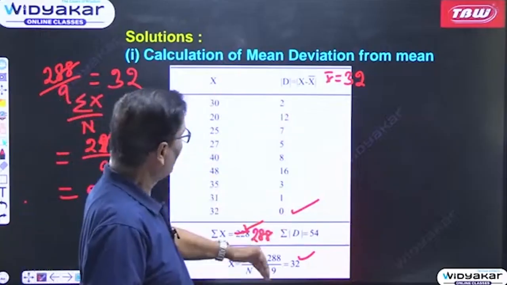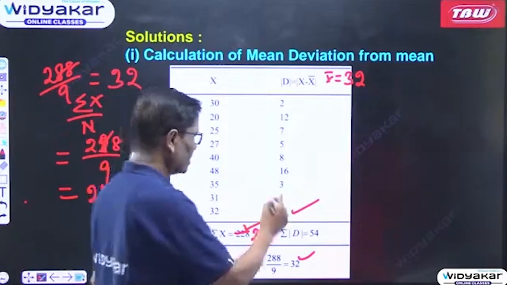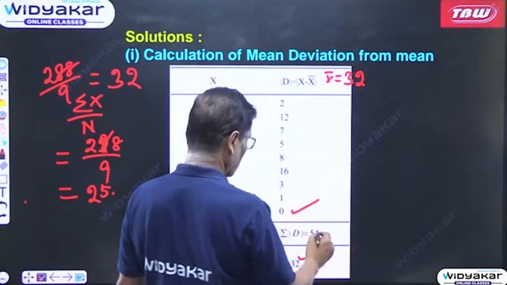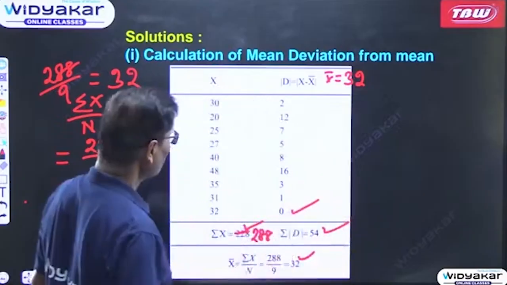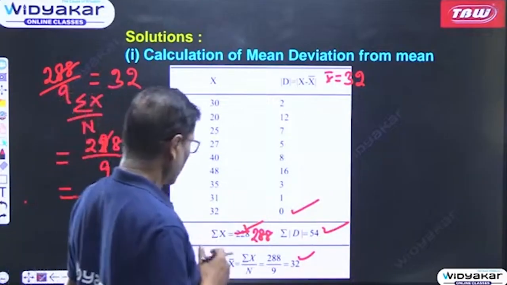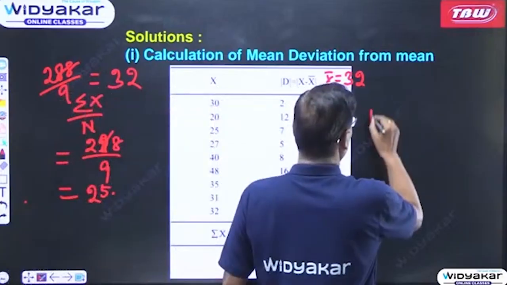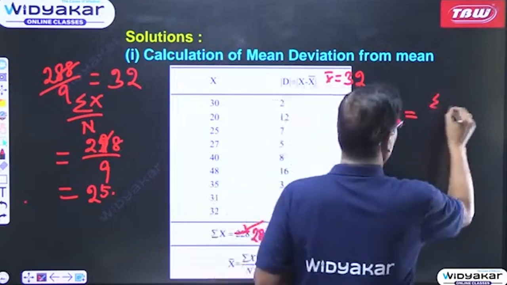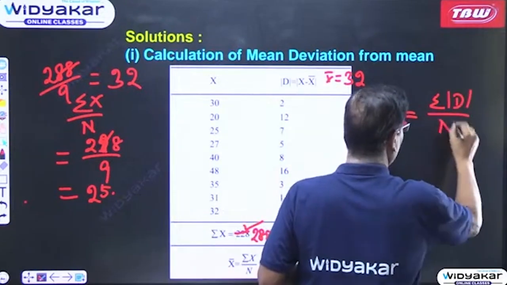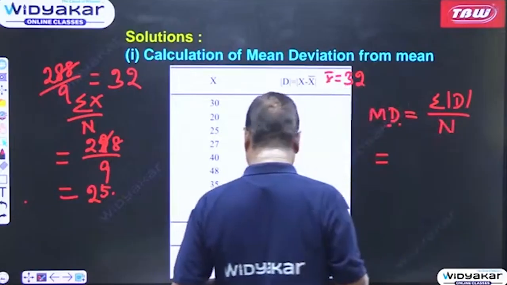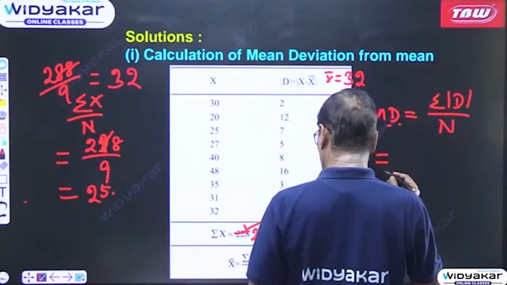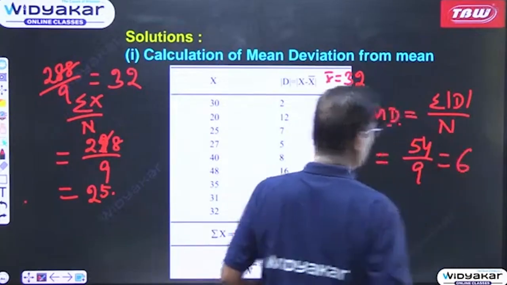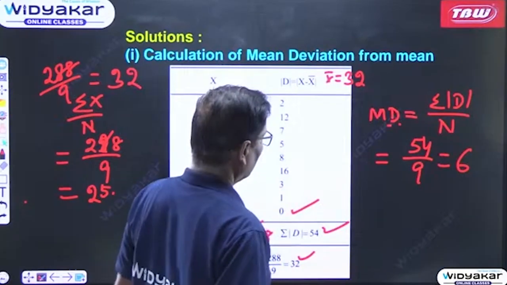Then you have to add up all these deviations. That is coming to 54. Once you get this 54, the formula for mean deviation is equal to summation d mod divided by n, which is 54 divided by 9, equal to 6. So 6 is the mean deviation.